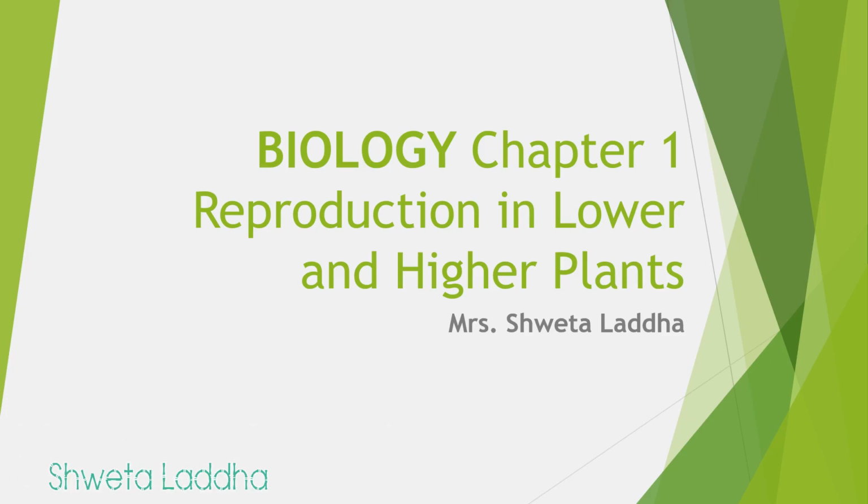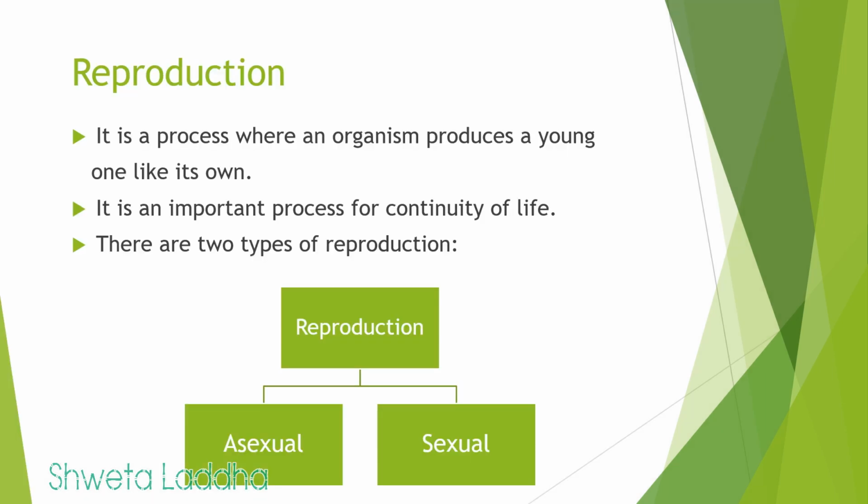Dear students, today we are going to start with the first chapter of biology, reproduction in lower and higher plants. So what is reproduction? Reproduction is also called as reprocreation. It is a process where an organism produces a young one like its own. It is an important process for continuity of life.